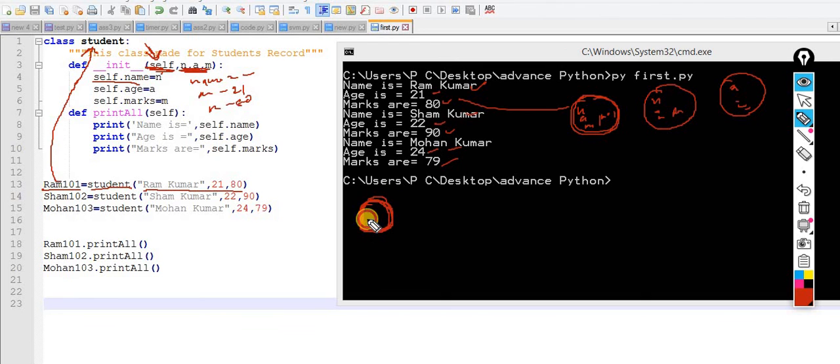I am assuming that self is my instance variable or instance method of that class. Now my interpreter will understand that wherever you pass this self, it would be considered as an instance variable and instance method of that class.